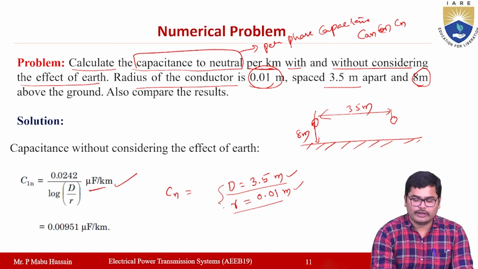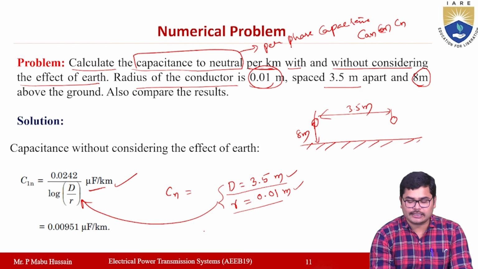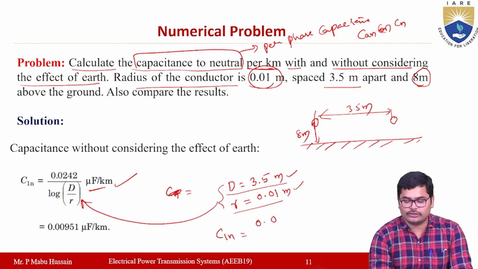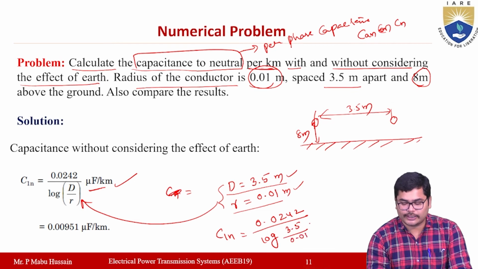Now these two values we directly substitute in this equation, so that equation can be written as C1n is equal to 0.0242 by log of d, here 3.5, and r is 0.01. The value is in microfarads for 1 kilometer.